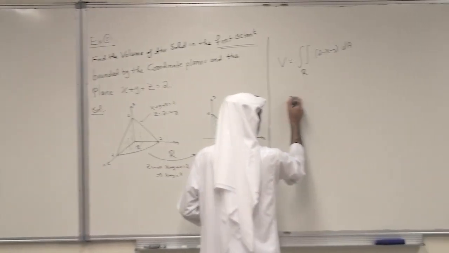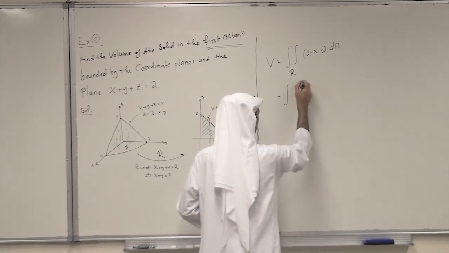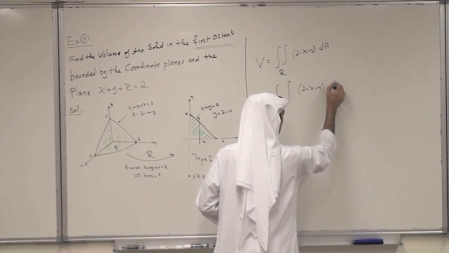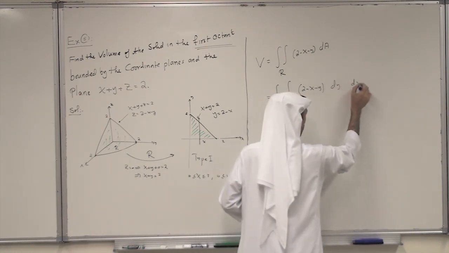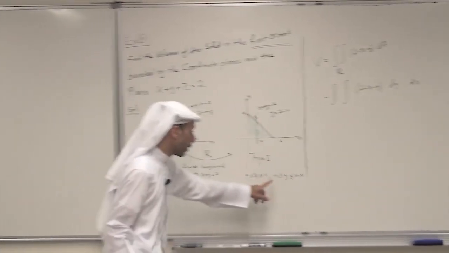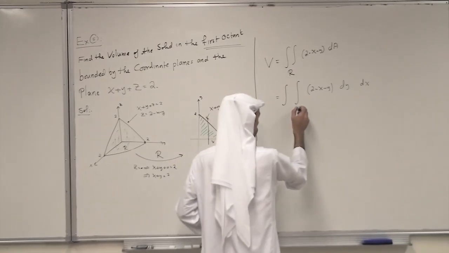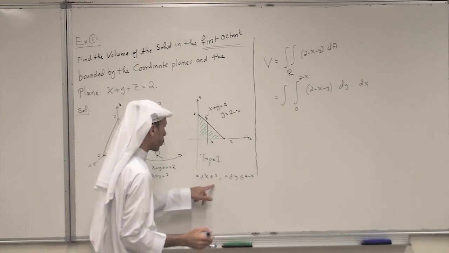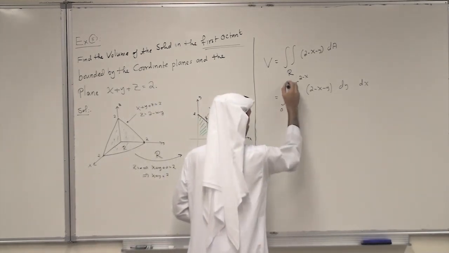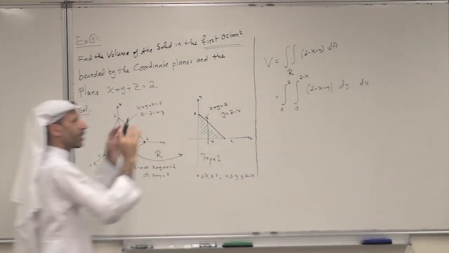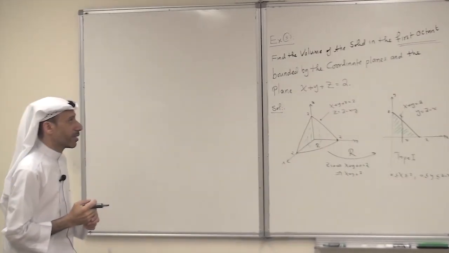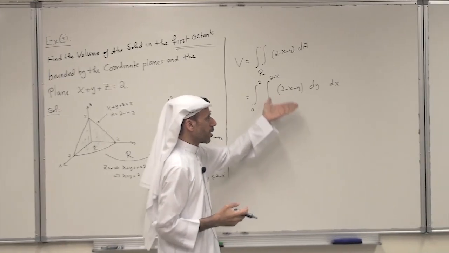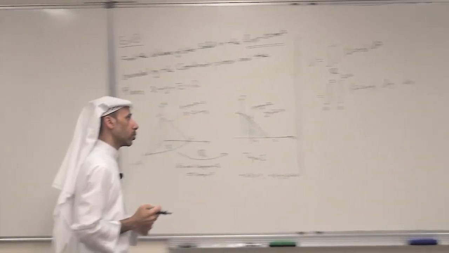So now the integral is the integral of 2 minus x minus y dy dx as type 1. The limits of y are 0 to 2 minus x, and the limits of x are from 0 to 2. So this is the setup of the double integral for the volume. The calculation is very simple and we leave it for you to try.